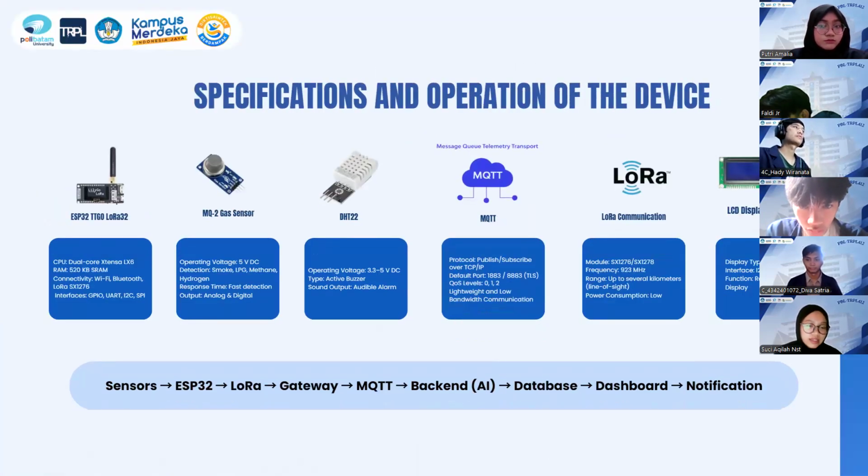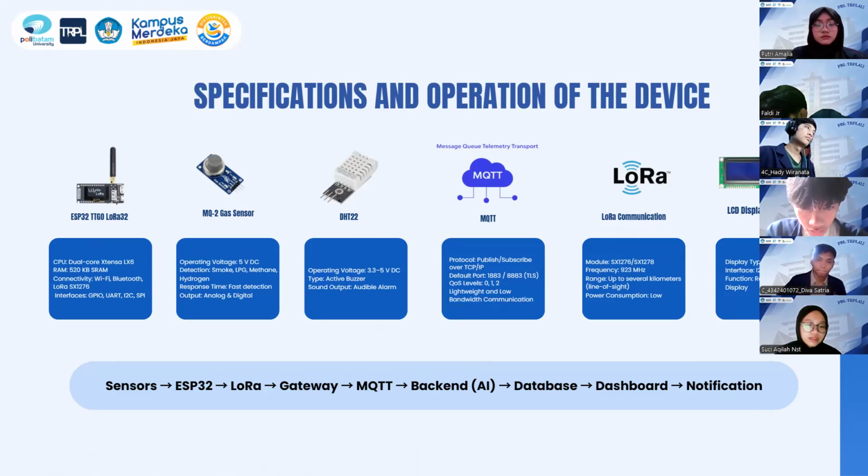Okay, in this slide, I explain the specification and operation of our device. The main controller is the ESP32, which collects data from the DHT22 sensor for temperature and humidity, and the MQ2 sensor for smoke and gas detection. The data is then sent over long distance using LoRa communication.